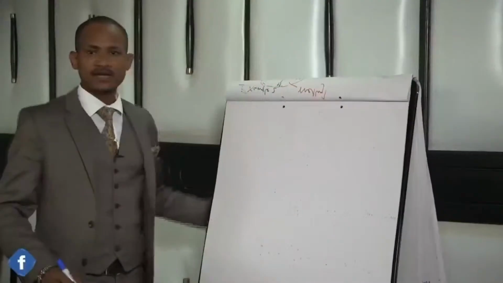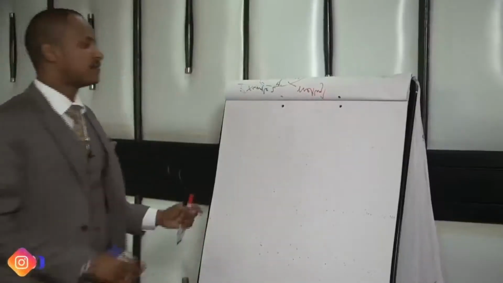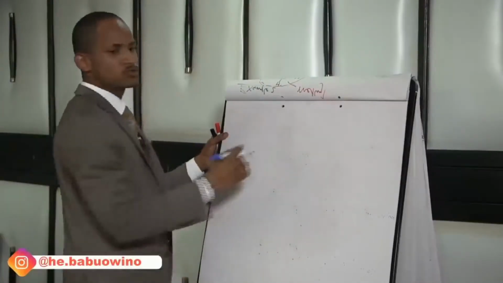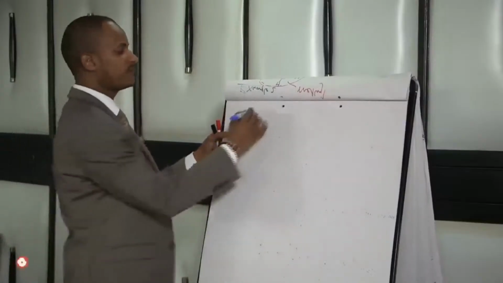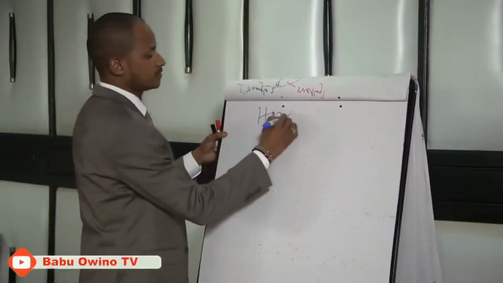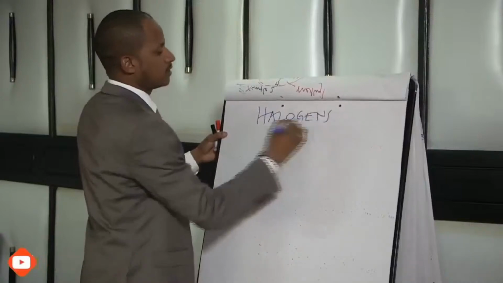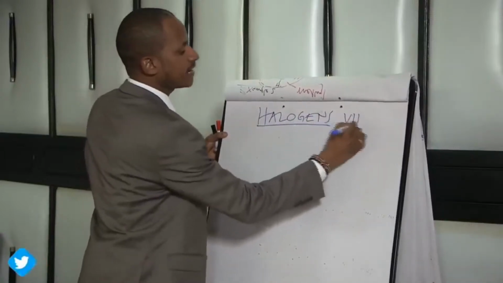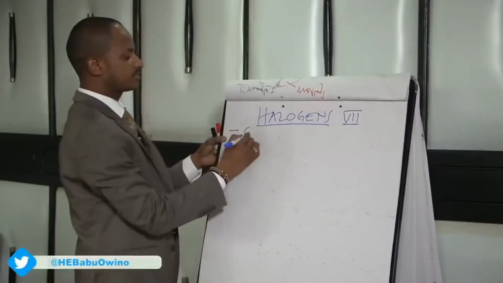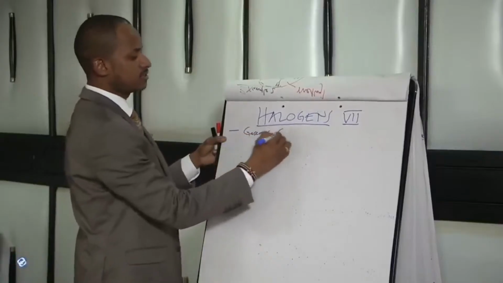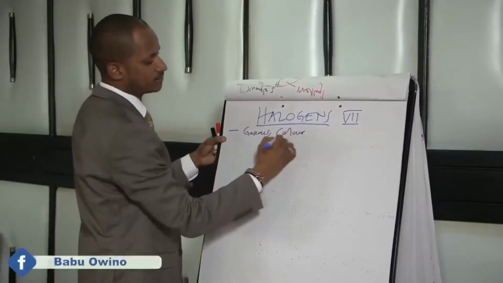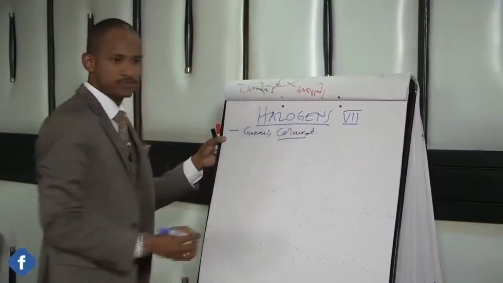After naming, we want to name them when they have halogens. Halogens are group 7 elements. Their characteristics are that they are gaseous in state and they are colored.